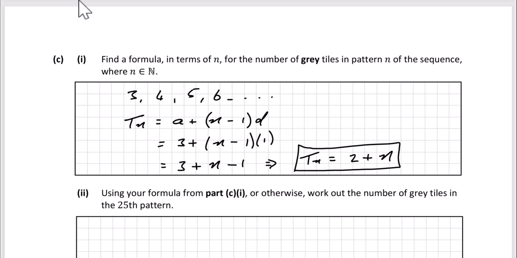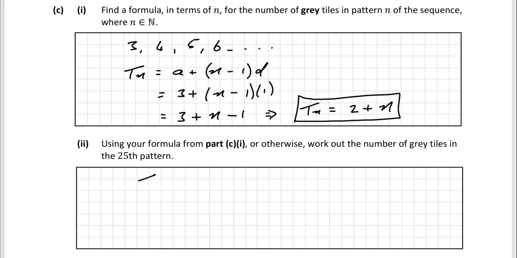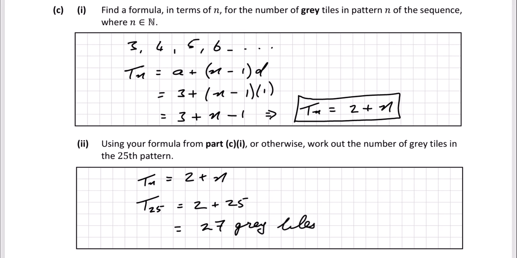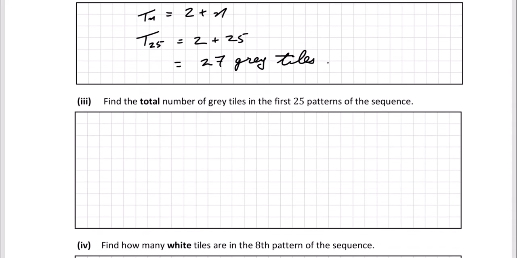Using this formula from part C1 or otherwise, work out the number of grey tiles in the 25th pattern. So all we've got to do is write down our formula, Tn is equal to 2 plus n. We want term number 25. So that's just 2 plus 25. And that gives us 27. And this is grey tiles. Okay, next one.